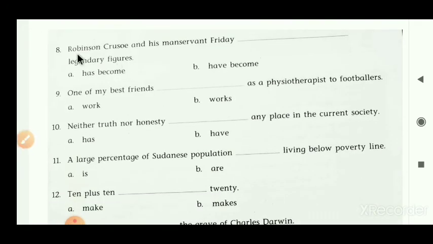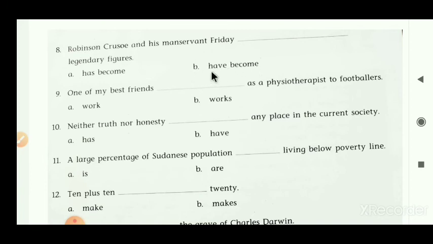Now sentence 8. Robinson Crusoe and his manservant Friday blanks legendary figures. Here the subject is Robinson Crusoe and his manservant Friday. All of it is the subject of that sentence. Two verbs are given here: has become, have become. So here we are talking about two subjects connected with "and". So it becomes a plural subject. According to that plural subject, we have to put a plural verb.